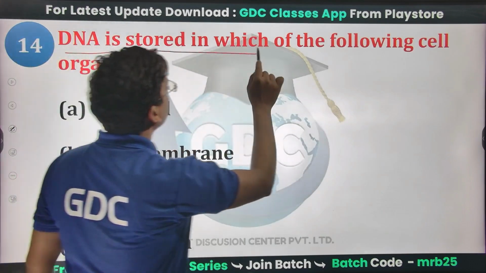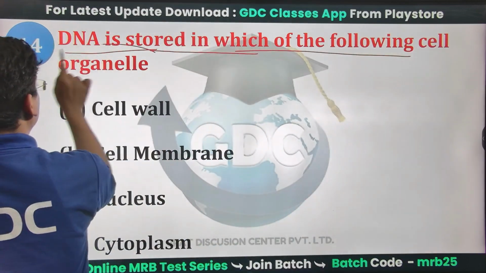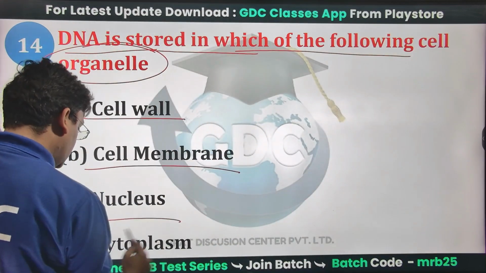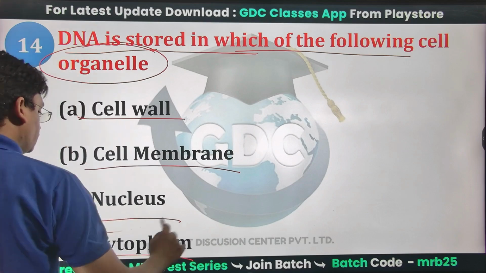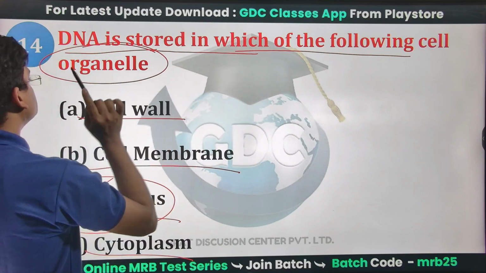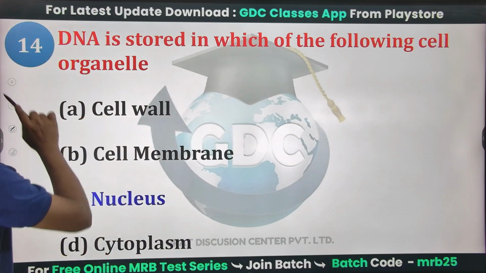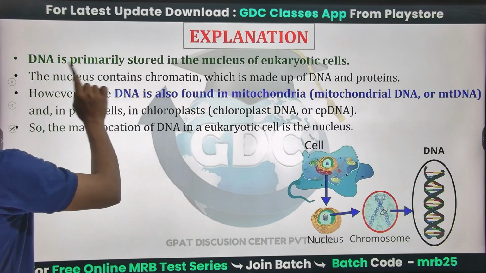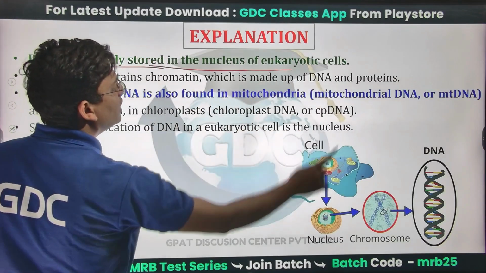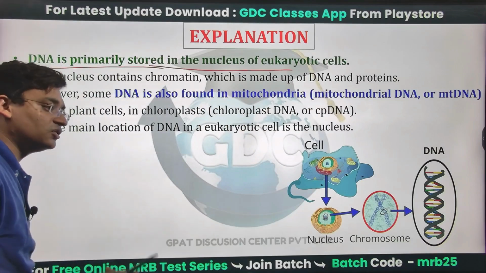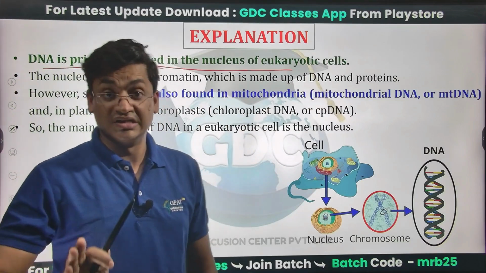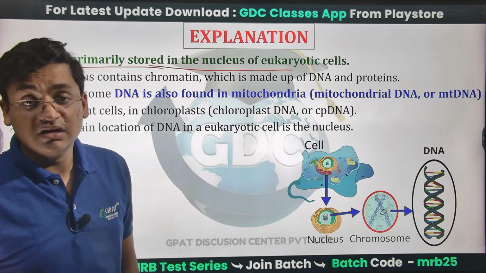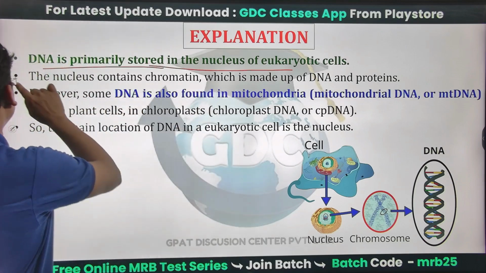DNA is stored in which of the following cell organelles? Is it cell wall, cell membrane, nucleus, or cytoplasm? So it is the nucleus where DNA is stored. So C option is the right answer. I guess this one is very easy. DNA is primarily stored in the nucleus of eukaryotic cells, and we have talked that RBC are devoid of nucleus. In the animal cell, that is eukaryotic, RBC doesn't have a nucleus.